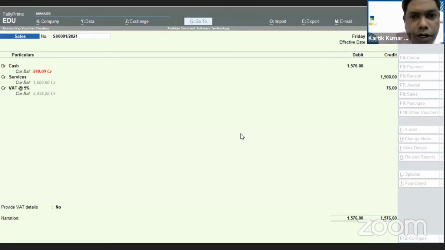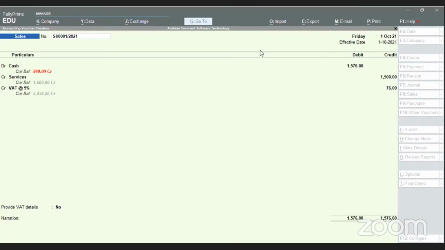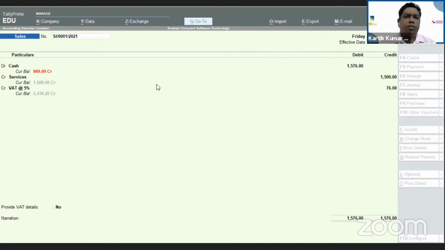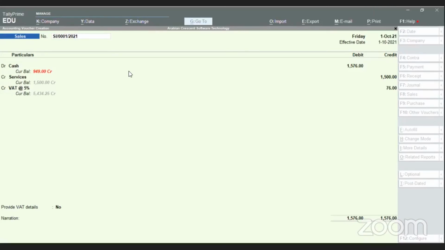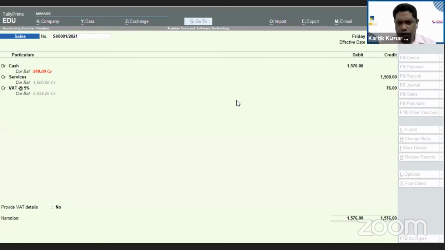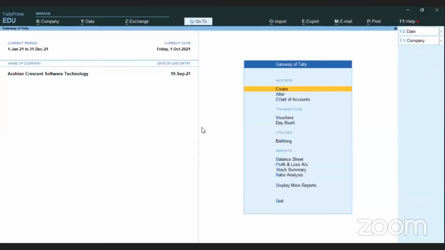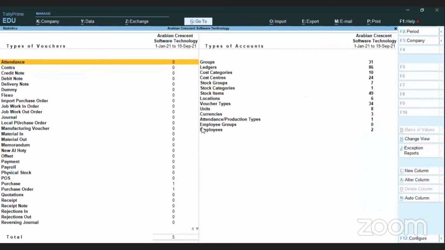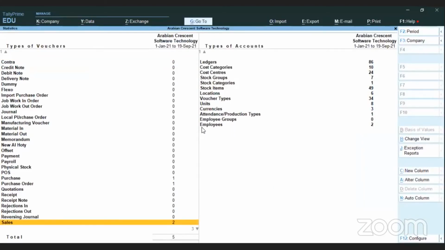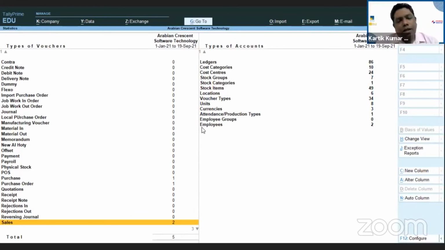Arabic printing, and sending the Arabic PDF file by email.